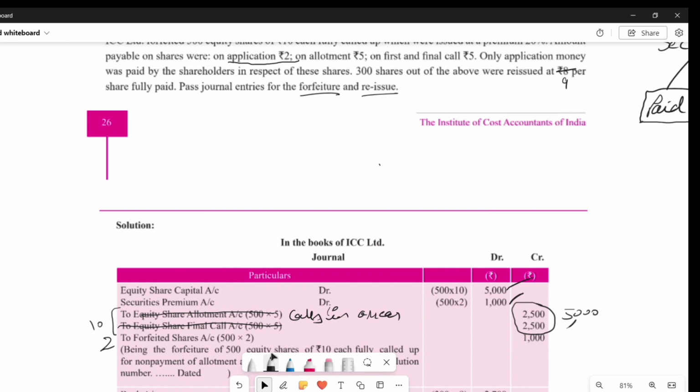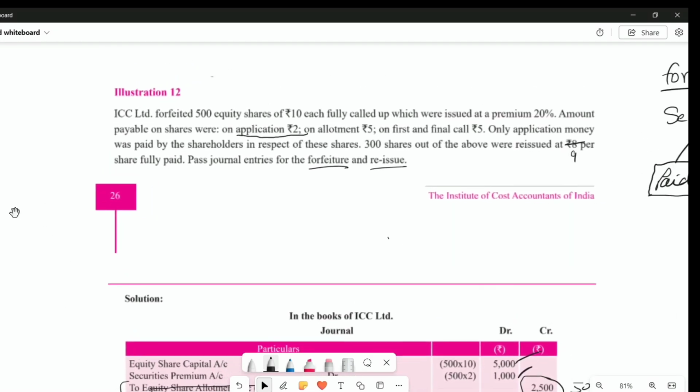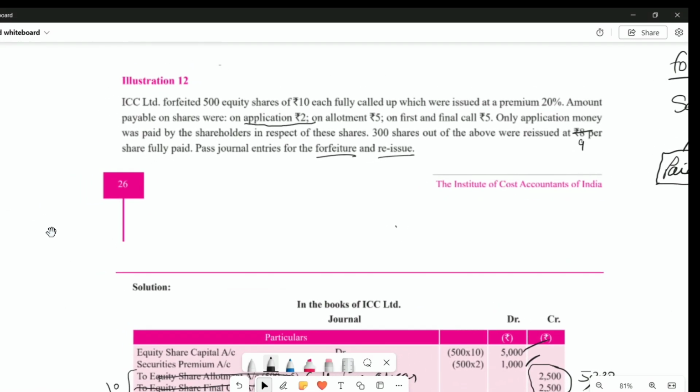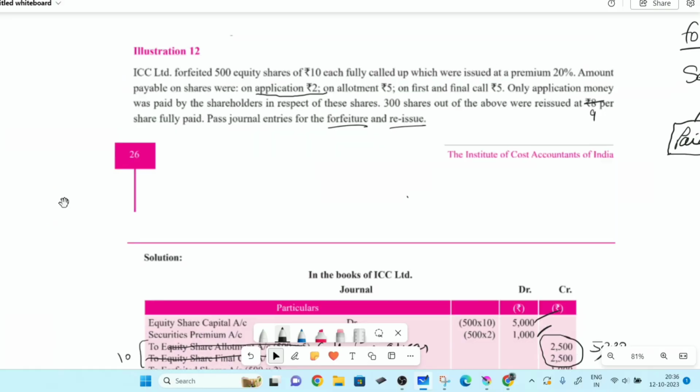Then we come to the next entry, that is the reissuing entry. When we reissue, debit what comes in and credit what goes out. Money is coming in, and our bank asset is increasing and share capital liability is increasing.